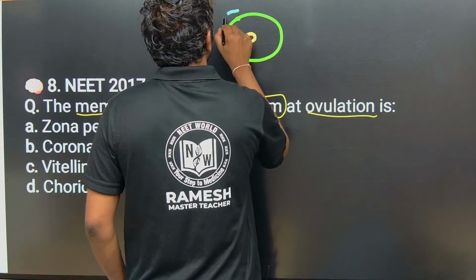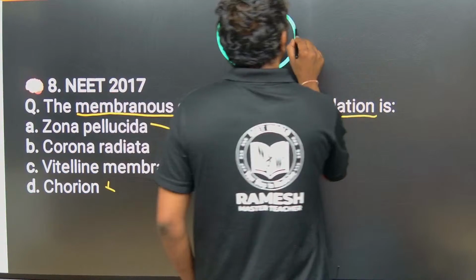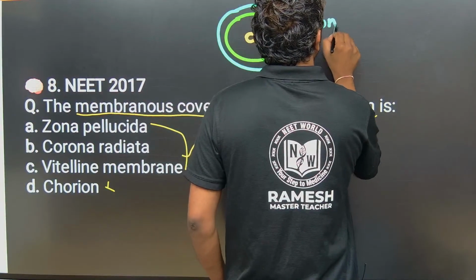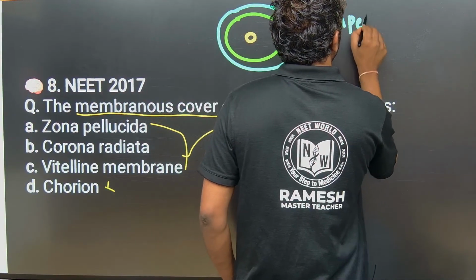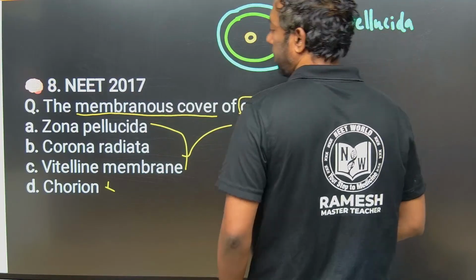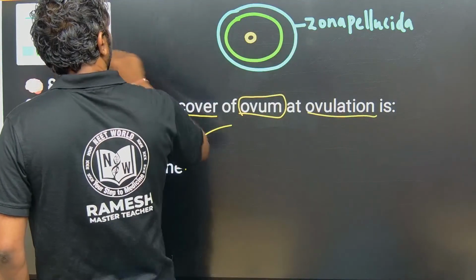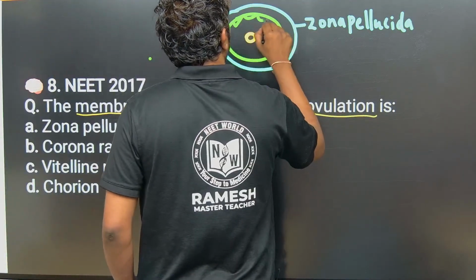This is the layer zona pellucida. This is corona radiata.